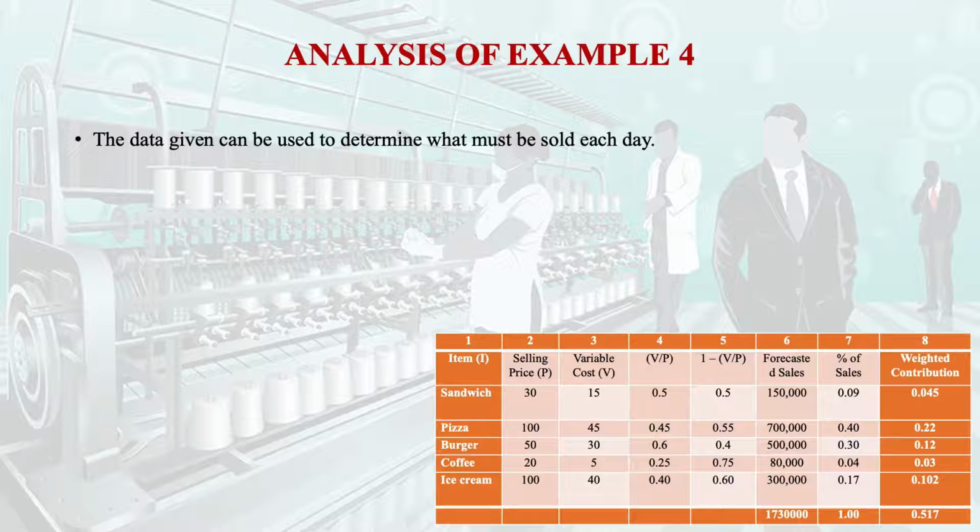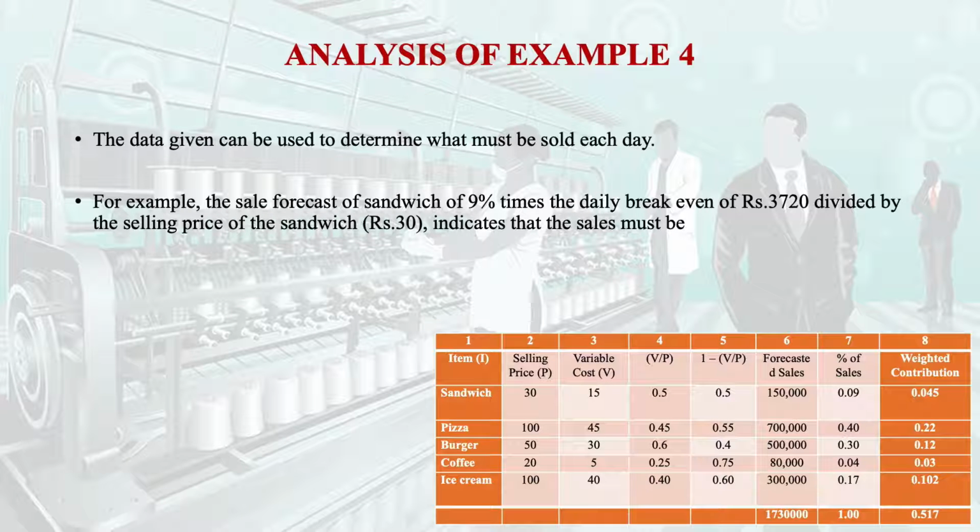The data given can be used to determine what must be sold each day. For example, the sales forecast of sandwich of 9% times the daily break-even, which is rupees 3720, divided by the selling price of sandwich, that is rupees 30. This will indicate the sales it must be every day.